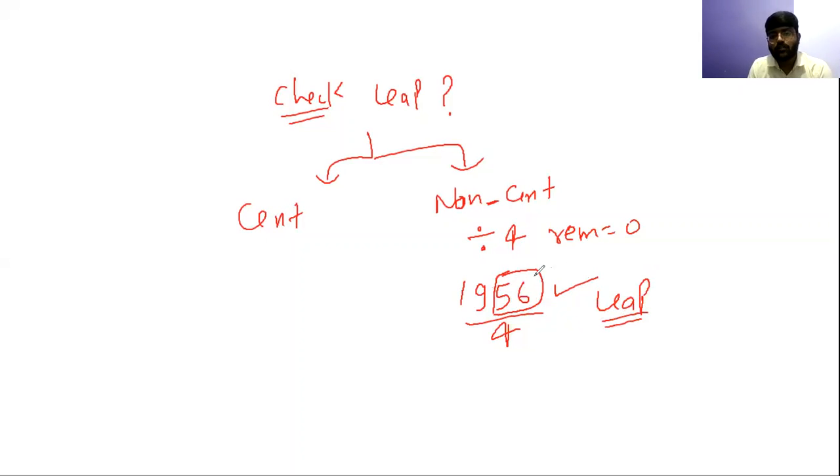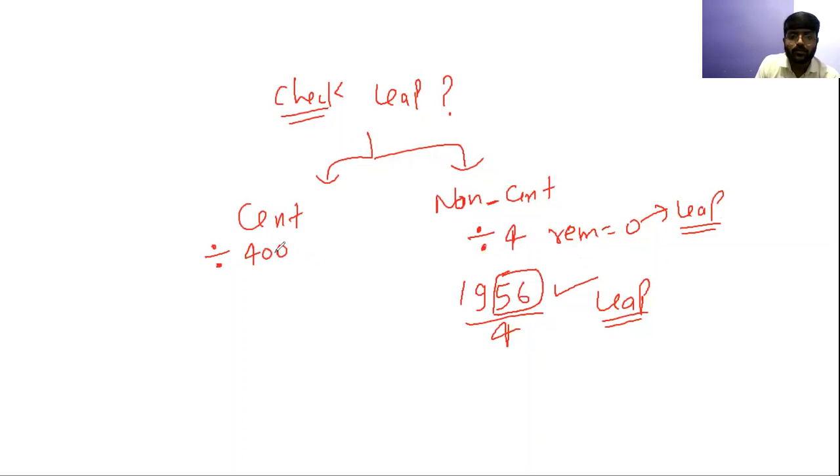So how to check whether a non-century year is a leap year or not? Just divide it by 4. If you get remainder 0, you will say this is a leap year. If remainder is not 0, it will not be divisible by 4, so it will be an ordinary year. But the same rule is not applicable for the century years. For century years, we divide the year by 400.